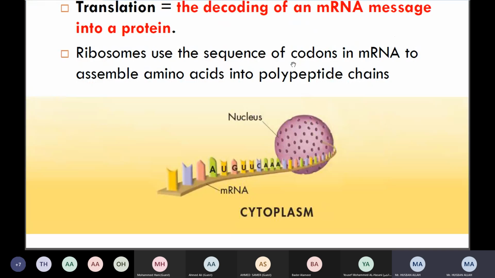For which amino acid will it code? AUG will always be the first amino acid. What is the first? The starting amino acid. Promoter. AUG.